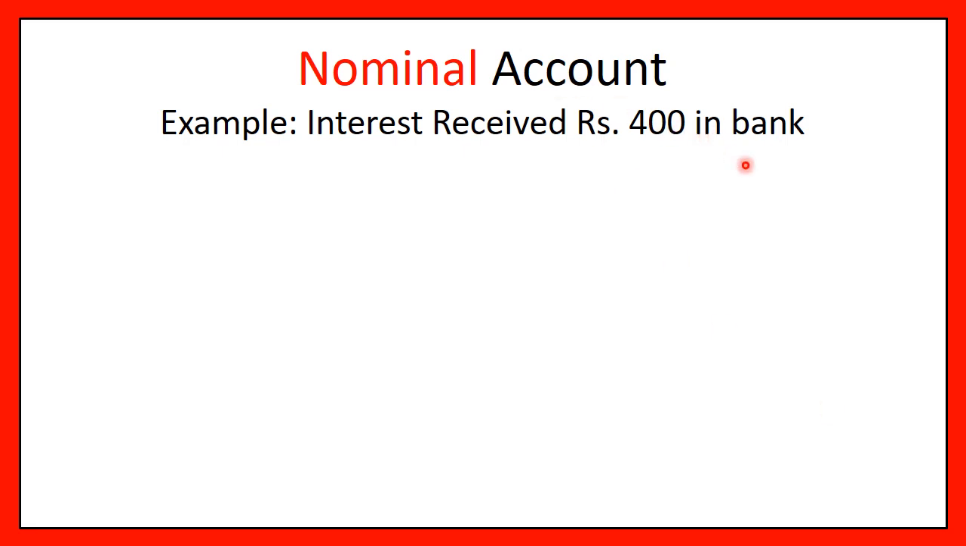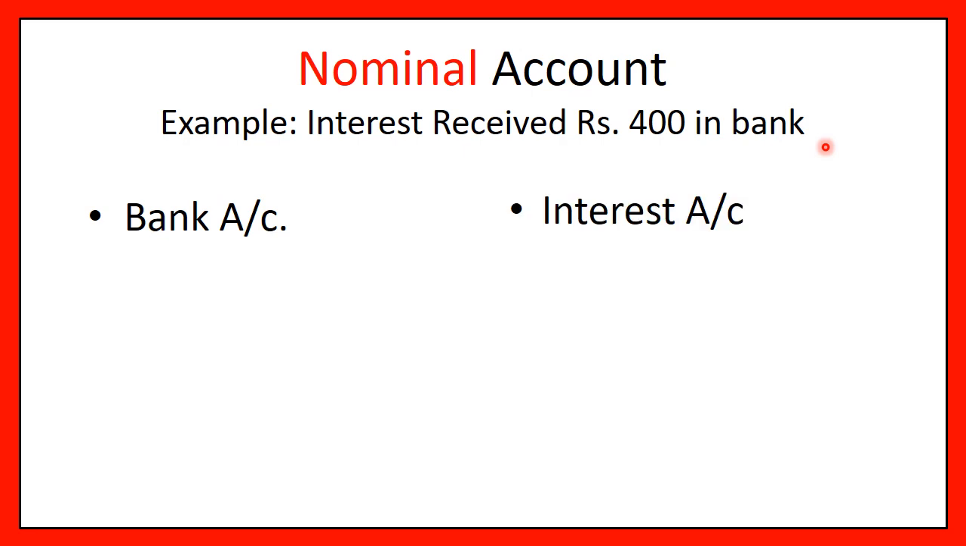Interest received 400 rupees in bank. Now, friends, you tell me which two accounts are involved. Perfect. One account is an interest account and the other is a bank account. Why bank account? Because you have received interest in bank, right? It is not in cash. If it would have been only received amount, then you would have written cash account. Now here the receiver is bank, and what is received? Interest is received.